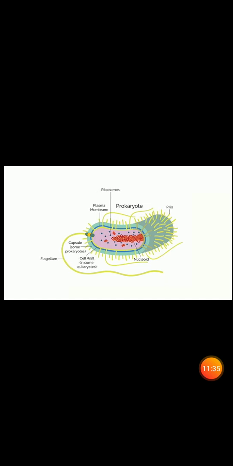Nucleolus is absent from prokaryotic cells. Prokaryotes contain a single chromosome. The chromosome is small and circular. It is formed of double-stranded DNA. The chromosome is composed of DNA alone, the protein being absent. In prokaryotes, the genetic material is DNA.